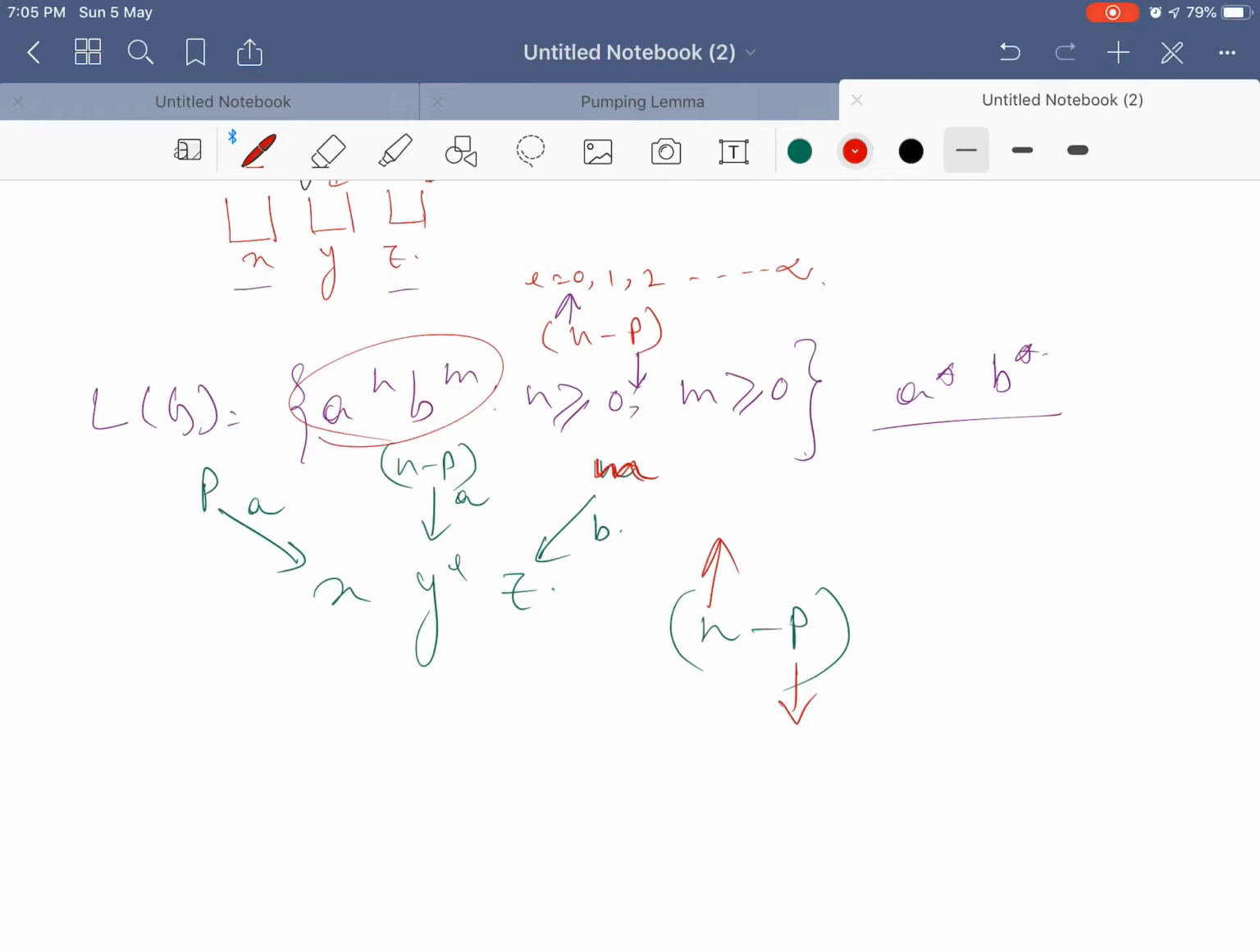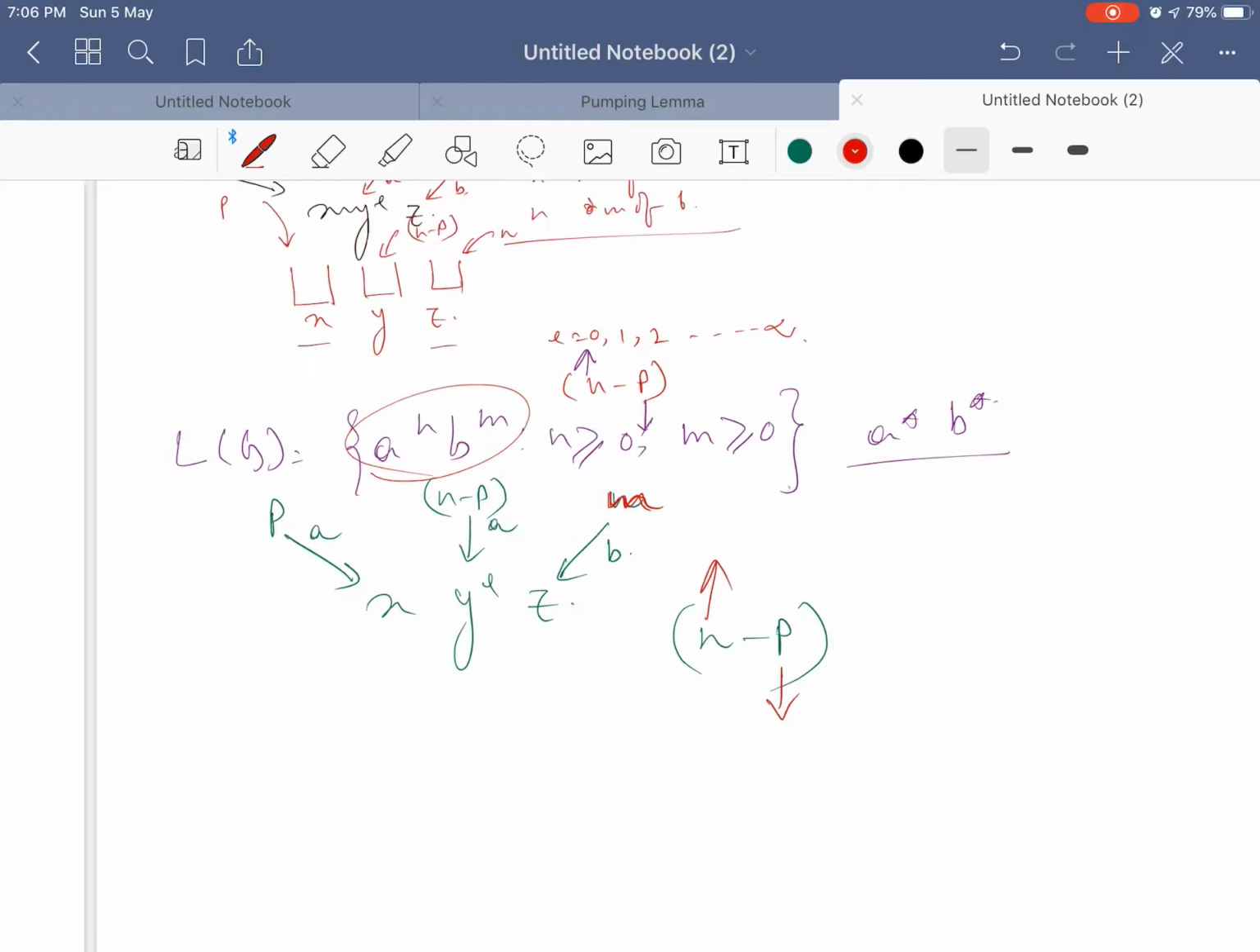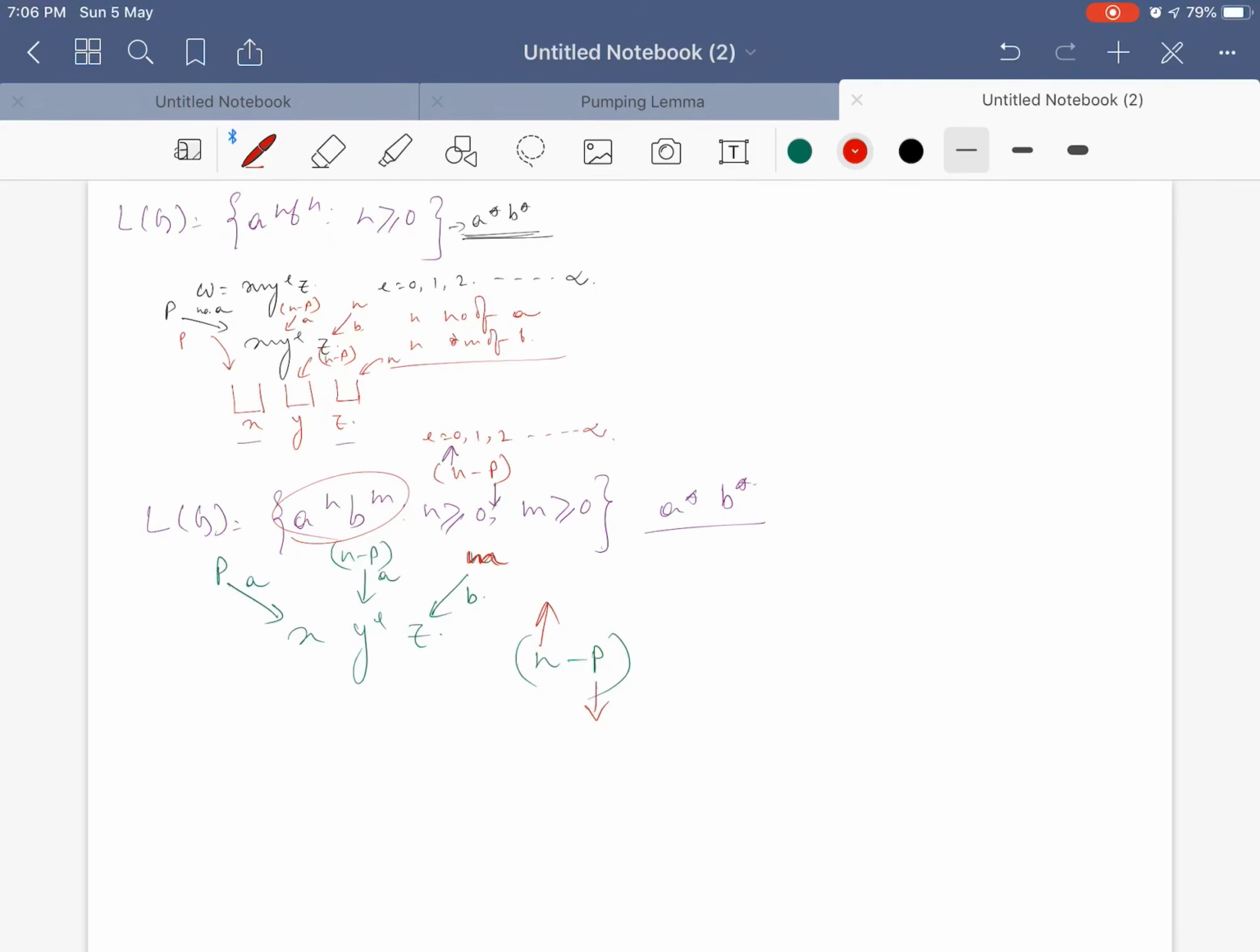On the contrary, a^n b^m is regular, because a can increase on its own term and b can increase on its own term. They are not related to each other, and that is the same case for which I can accommodate n number of a and m number of b to xy to the power i z, and that is why it is regular. Hope through the pumping lemma how we have proved it, it is clear.